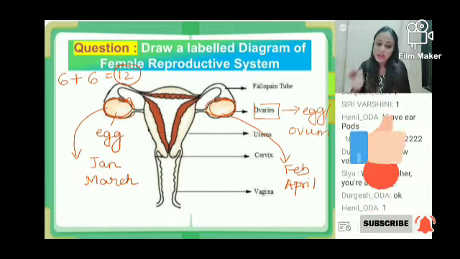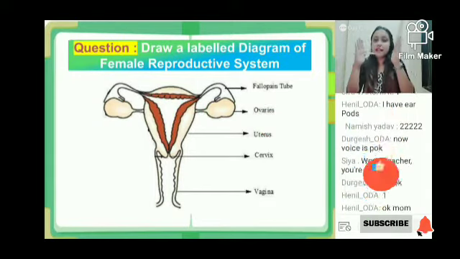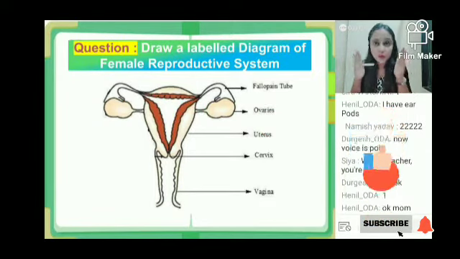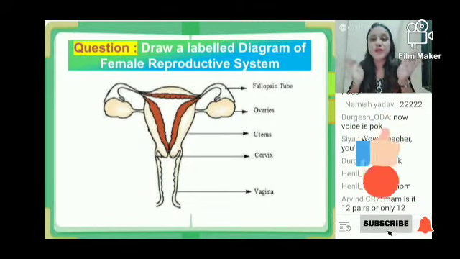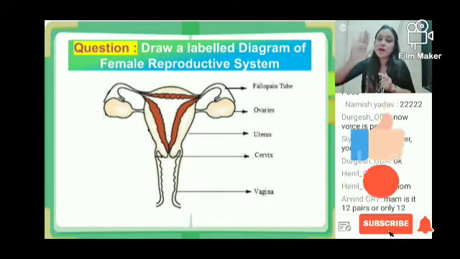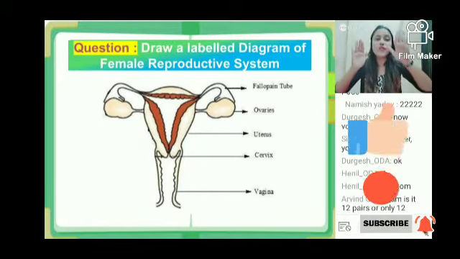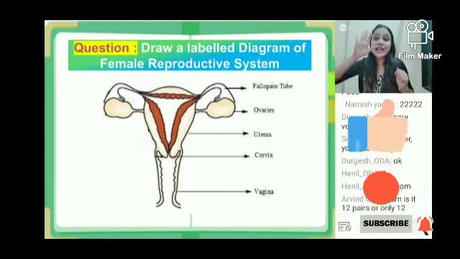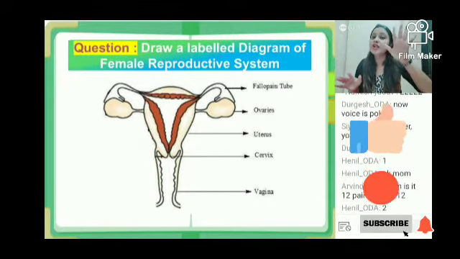So Namish, आपके लिए मैं बता रही हूँ. Once more, I'm telling it for you. See, what I'm trying to tell you is we have both hands now. So similarly, we have two ovaries, and both the ovaries are not going to function together. So 1 month, this ovary will be functioning. On the other month, the other ovary will be functioning. So basically, this ovary is functioning for 6 months, and this ovary is functioning for 6 months.